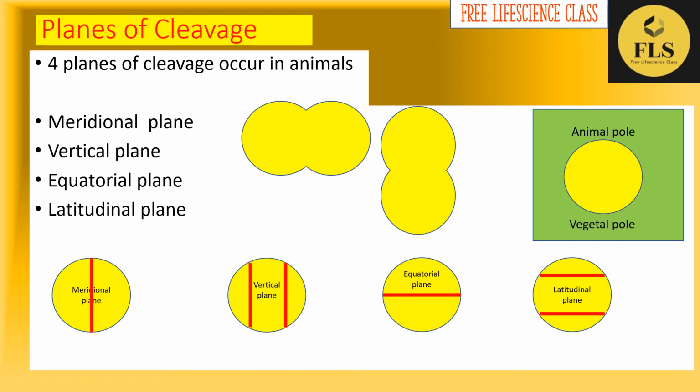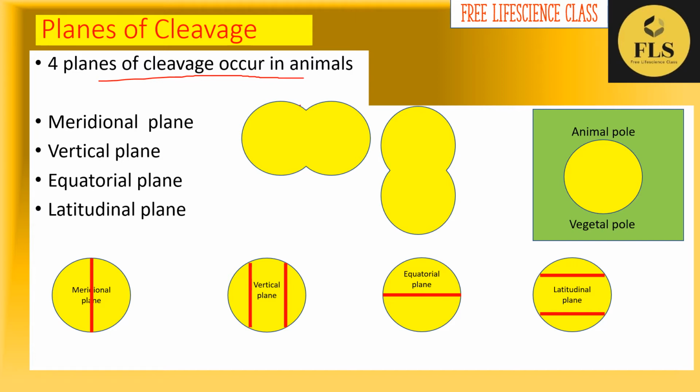Let's look at the planes of cleavage. What are the planes of cleavage? Planes of cleavage means how the cleavage is going to happen in a zygote. There are four planes of cleavage occurring in animals: the meridional plane, vertical plane, equatorial plane, and latitudinal plane. Always remember that if a cleavage is going to happen, first a depression will appear like this.